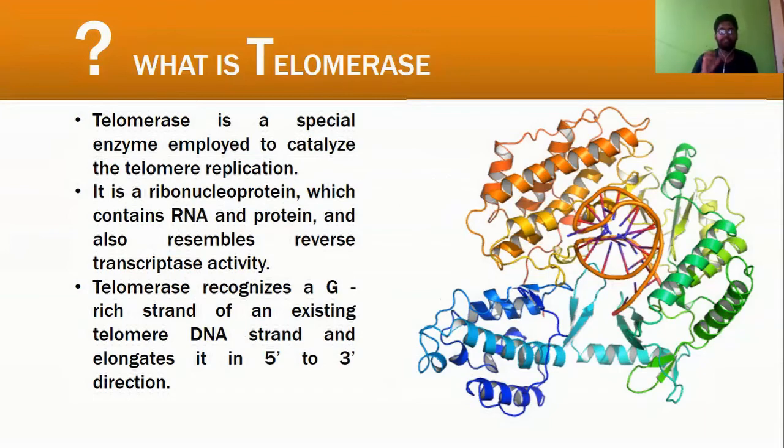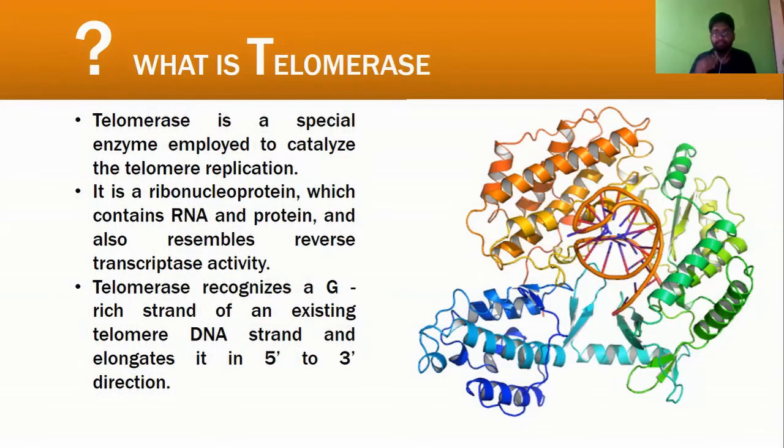Telomerase is a special type of enzyme that is employed to catalyze telomere replication. It is a ribonucleoprotein, which contains RNA and protein, and has reverse transcriptase activity, by which it can produce a DNA sequence from RNA.